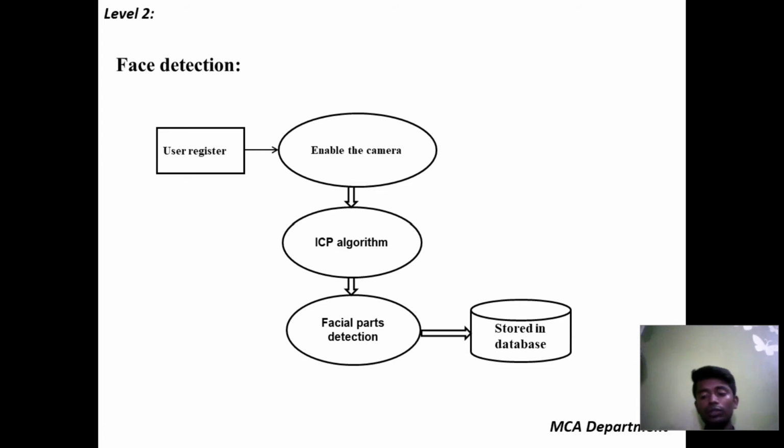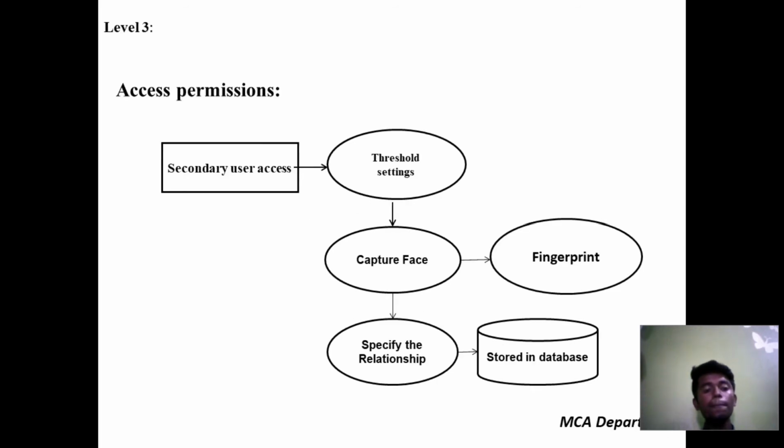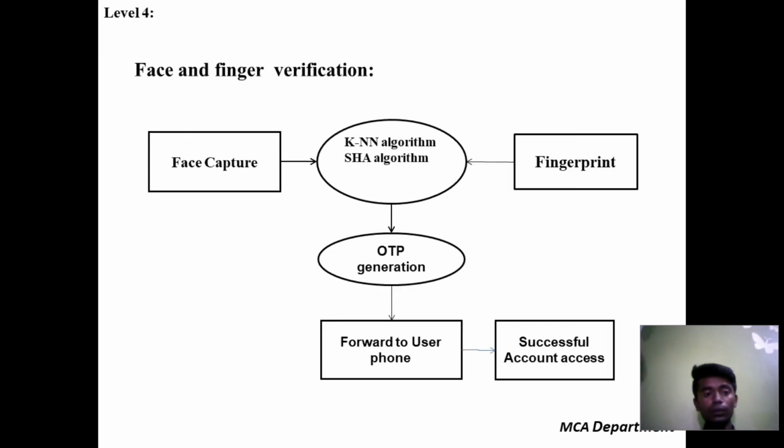So it will store the live moment and store it into the database. Access permission, this is the secondary user access. So if you want to add one more person to access your account, you can add here. These are the settings. Next, level 4, face and fingerprint verification.